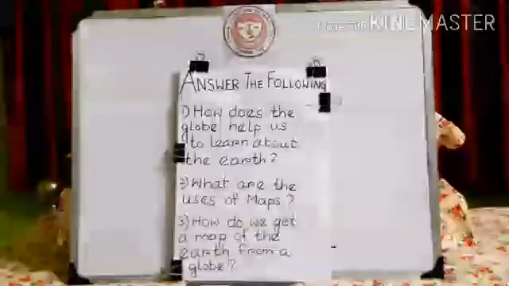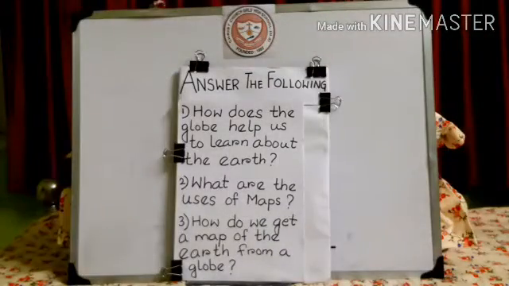Understood? So what will you have to write specifically? Let me again give you all this answer. A globe is a map in the shape of a ball. If we cut the hollow globe into two equal halves, we shall get two half spheres of the earth. This is called the map of the world on the globe.